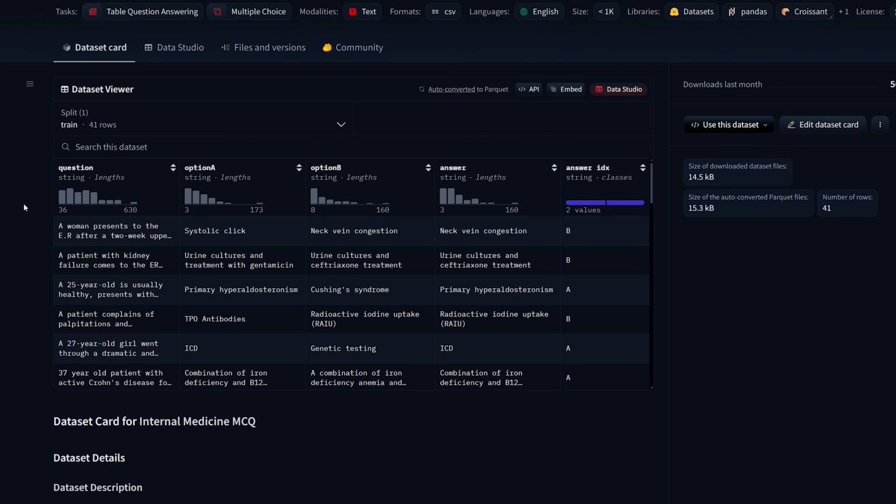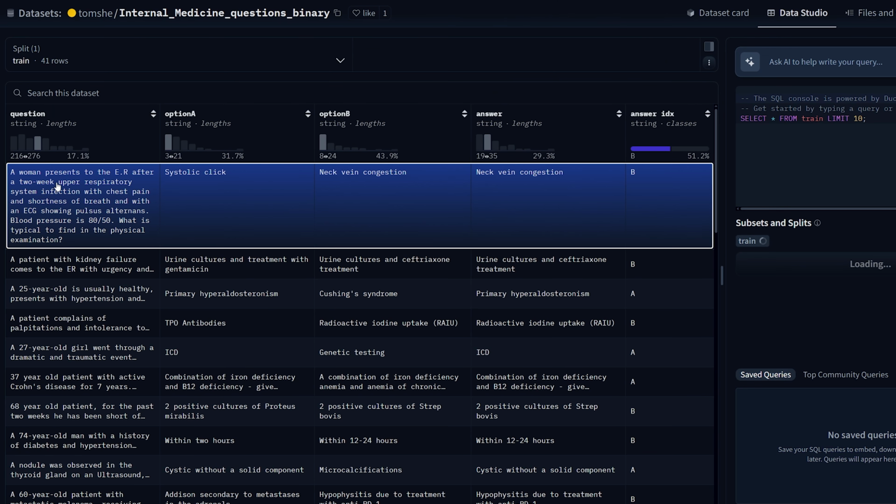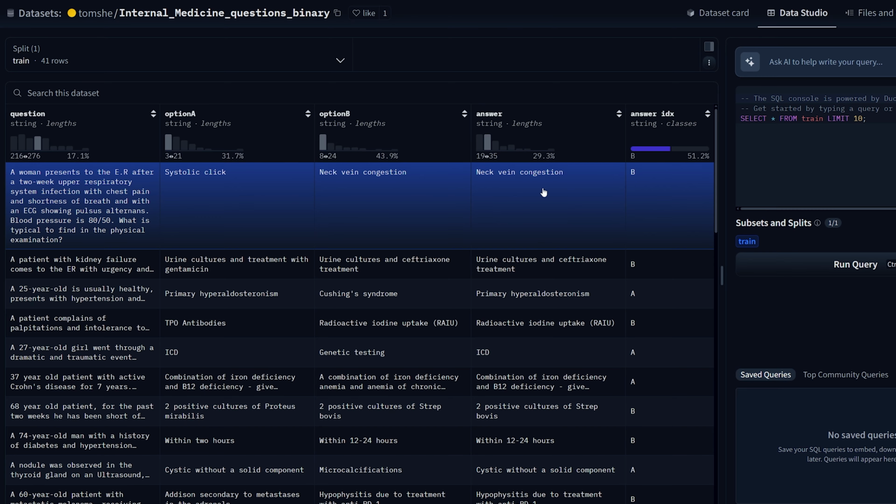So just taking a look at the data here, the first column is the question itself. So for example, this first one says a woman presents to the ER after a 2-week upper respiratory system infection, gives some more details, blah, blah, blah. What is typical to find in the physical examination? So it gives you 2 options per question. Option A is systolic click, and option B is neck vein congestion. So question, option A, option B. The answer is neck vein congestion, and it also gives you the answer ID, which is B. So you can use either one.